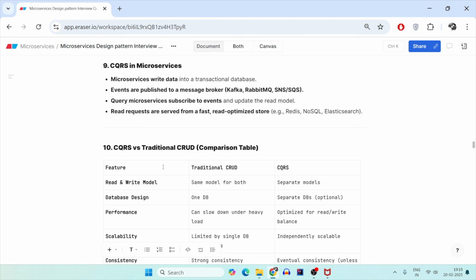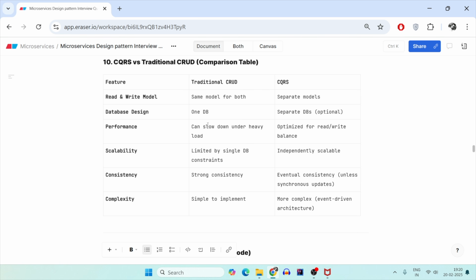CQRS in microservices can be handled using microservices with data in transactional DBs. Queries can be done using NoSQL DBs, and everything can be connected in microservices using Kafka. What is the difference between CQRS and traditional CRUD? The traditional CRUD is the same application and the same database. CQRS is separate microservices with separate databases.